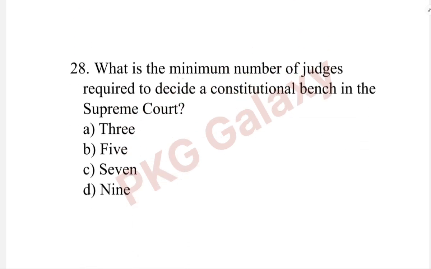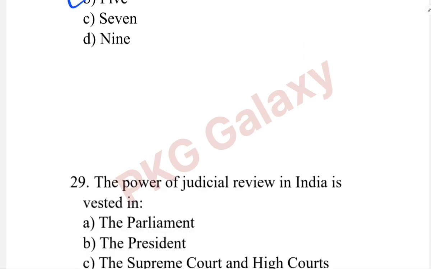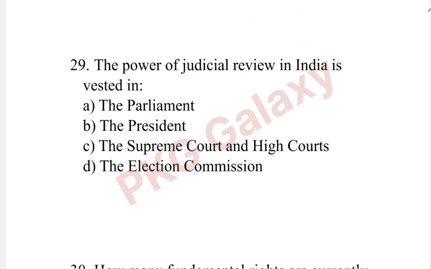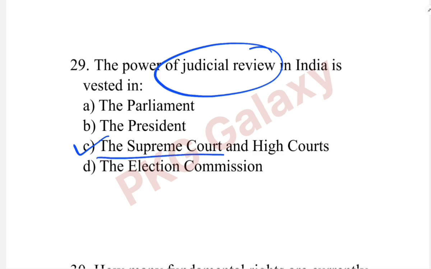What is the minimum number of judges required to decide a constitutional bench in the Supreme Court? The correct answer is option B, 5. Next question. The power of judicial review in India is vested in. The correct answer is option C, the Supreme Court and High Courts. Okay, remember the power of the judicial review is vested in the Supreme Court and High Courts.